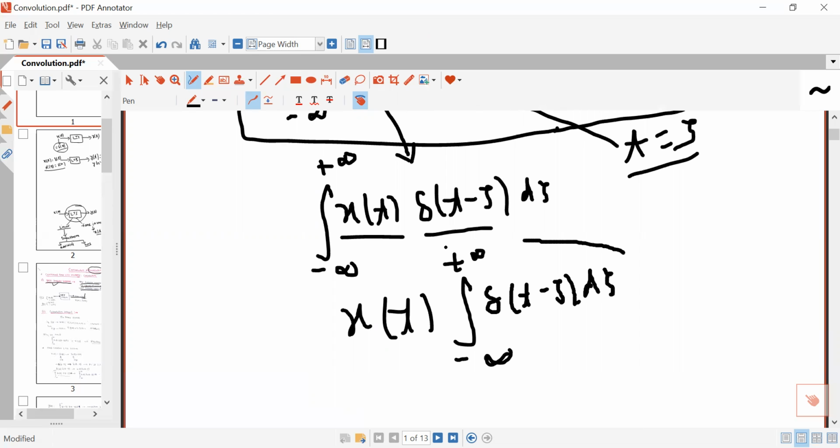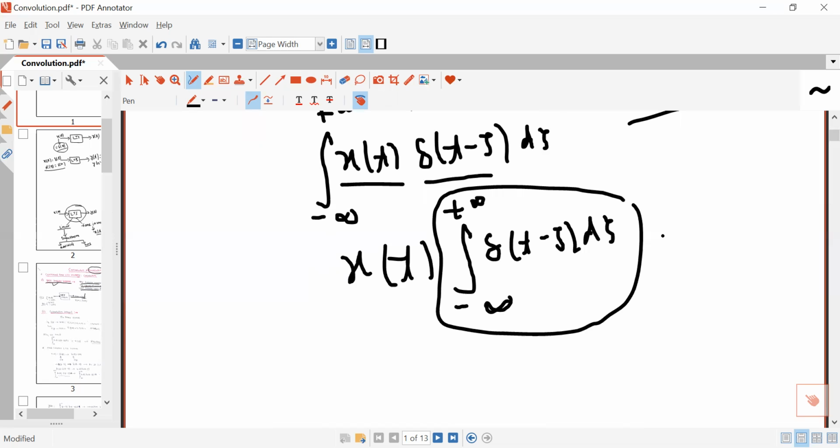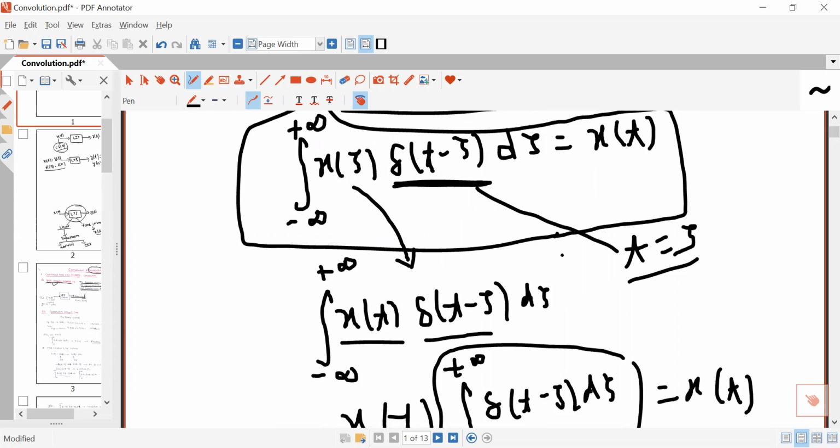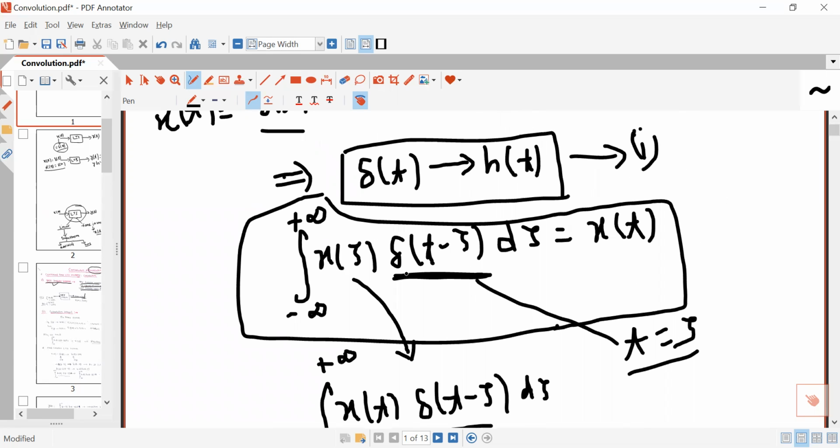And this represents the area of delta(t minus tau) d tau in the range minus infinity to plus infinity. And as I discussed in the previous lecture, this area will be 1. So this becomes equal to x(t). This is called the shifting property of the impulse signal. So you must remember this also: the integral of x(tau) delta(t minus tau) d tau will be equal to x(t). So you must remember these two equations to understand convolution.